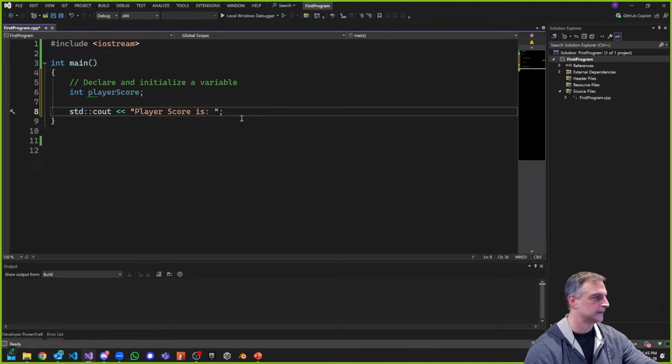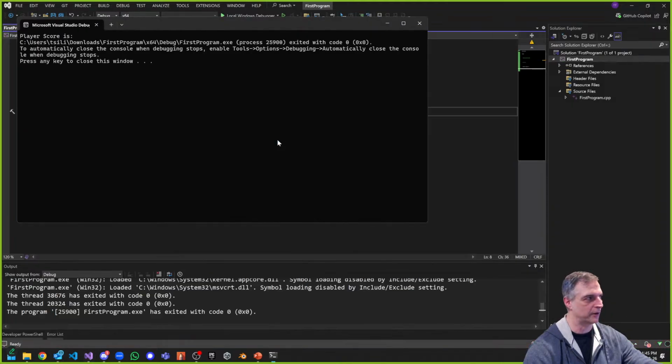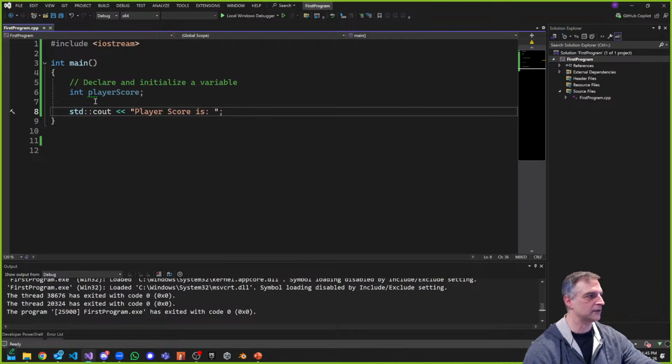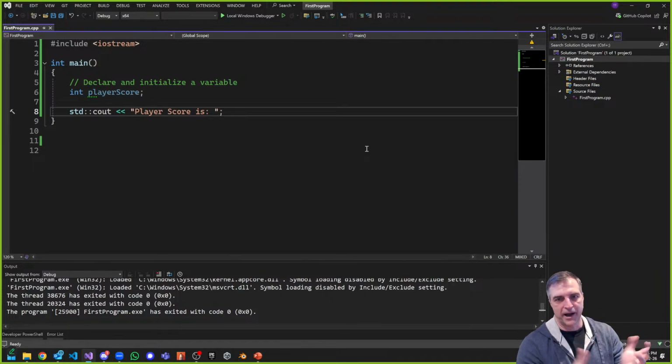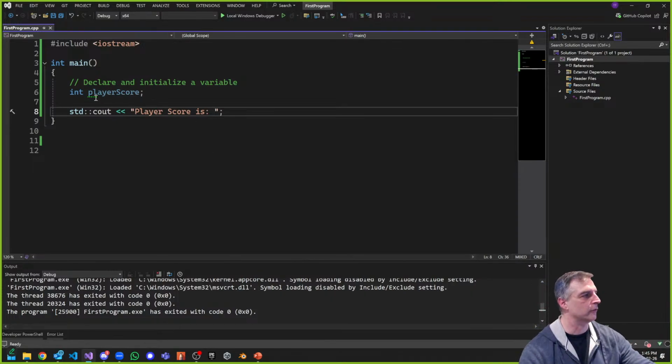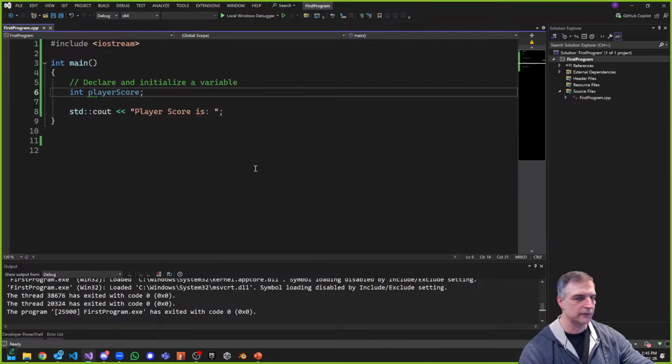So how would you do that? The player score should be here somewhere. So if I just do this right now and run the code, does it even run is my question. And the answer is it does. Even though C++ didn't initialize anything here, it still ran. It didn't fail to compile or break the code or anything like that, right? So it did compile. Okay, cool. So how do we do it? What do we do here? Anyone have some suggestions?